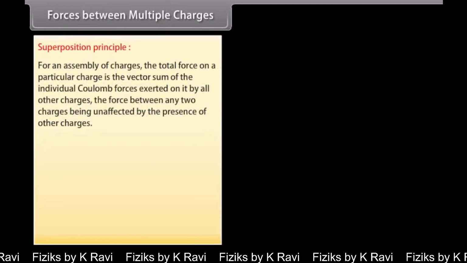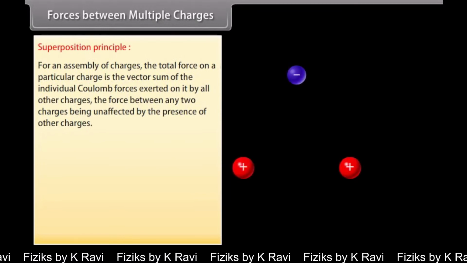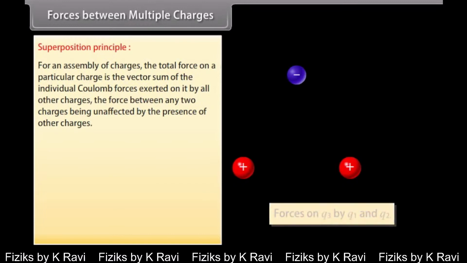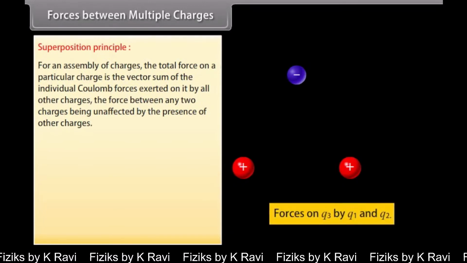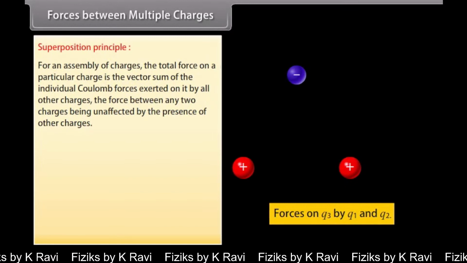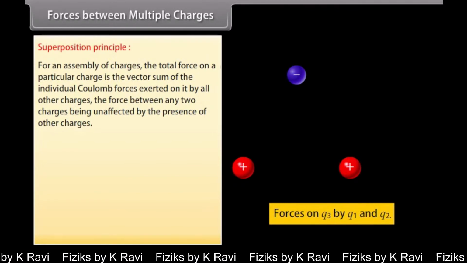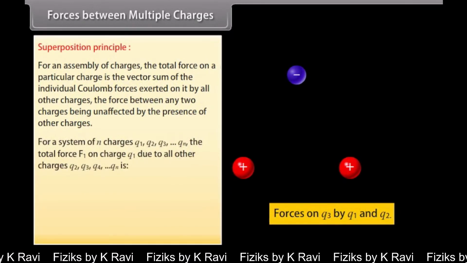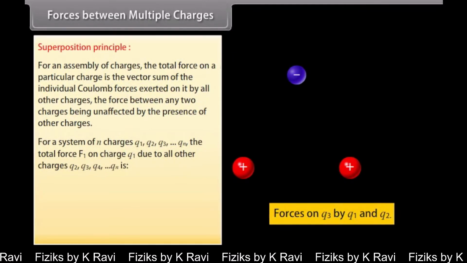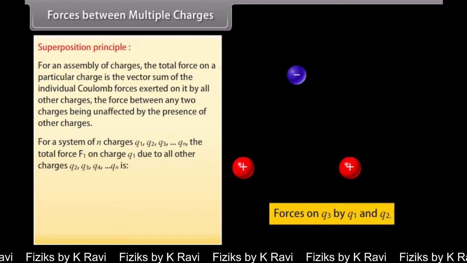Forces between multiple charges. Superposition principle. For an assembly of charges, the total force on a particular charge is the vector sum of the individual Coulomb forces exerted on it by all other charges, the force between any two charges being unaffected by the presence of other charges. For a system of n charges, Q1, Q2, Q3 and so on till Qn,